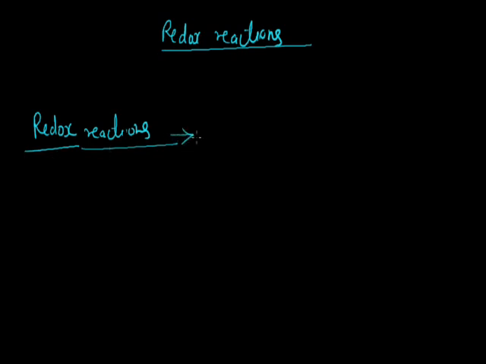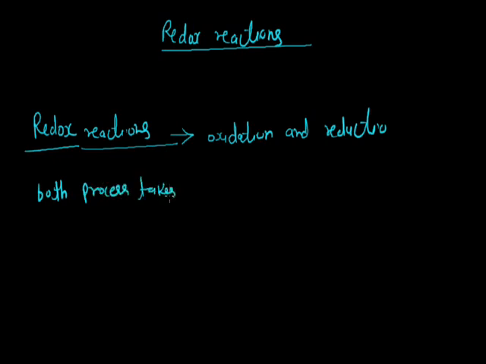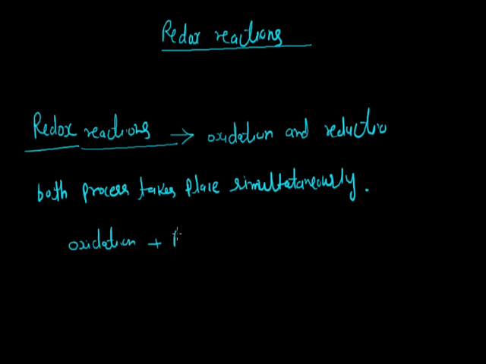Among the types of chemical reactions, there are redox reactions, in which the oxidation and reduction processes both take place simultaneously. So actually, oxidation plus reduction, the addition of these two reactions, is termed redox.